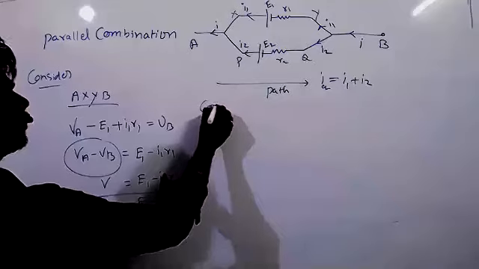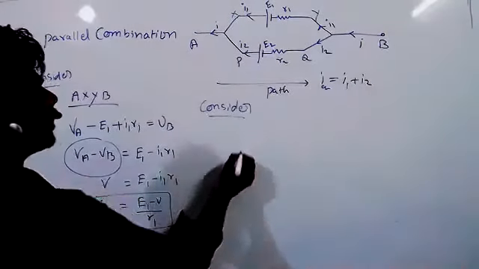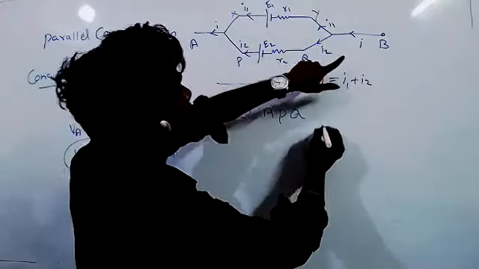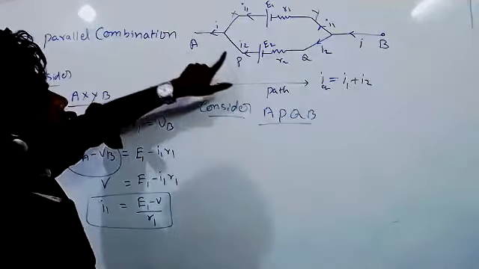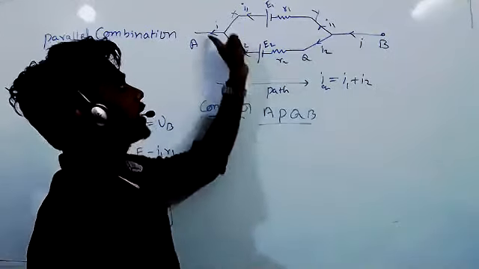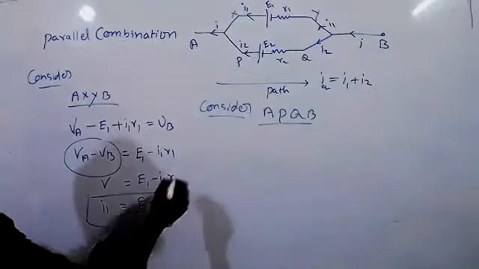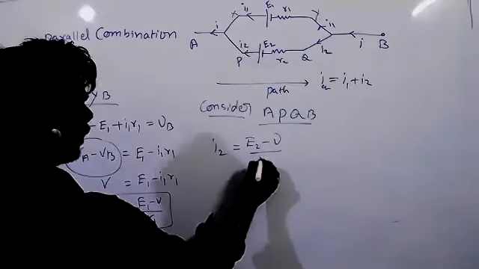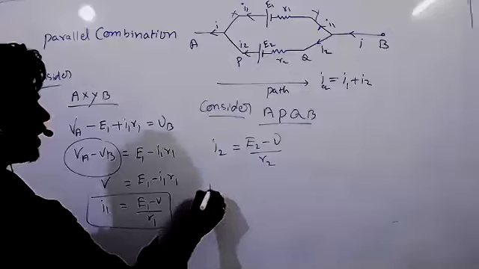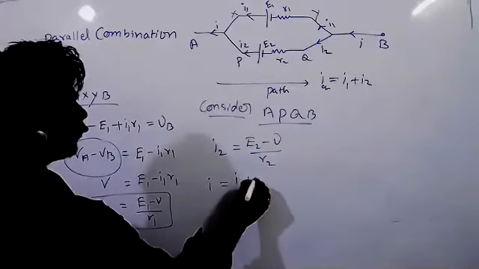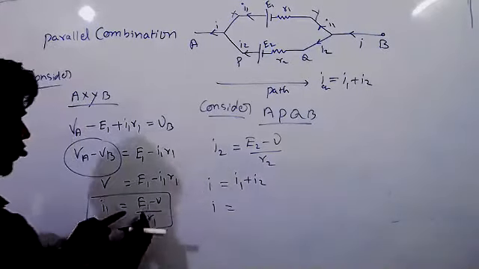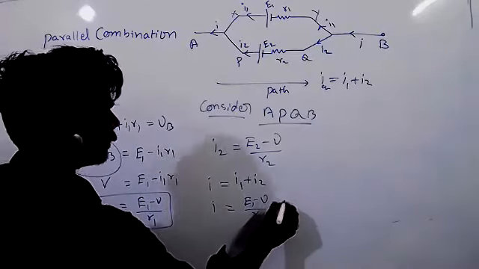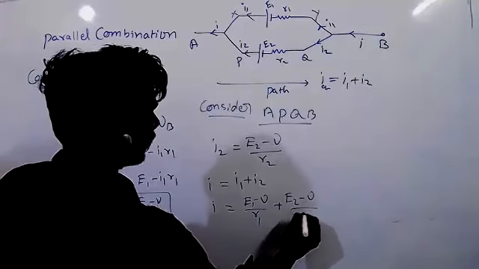Consider path 2. Which path? A, P, Q, B. It is the second path. Similarly, if we calculate, I2 equals (E2 minus V) by R2. So I equivalent is equal to I1 plus I2, we know. So I equals (E1 minus V) by R1 plus (E2 minus V) by R2.